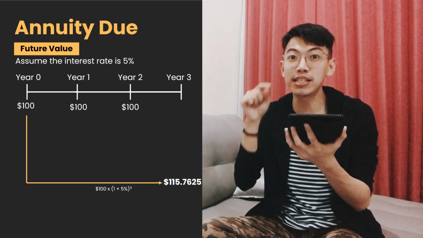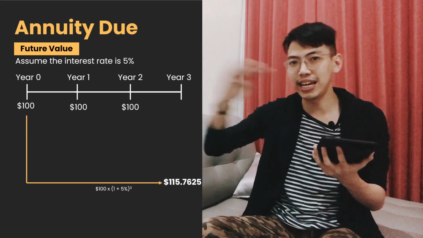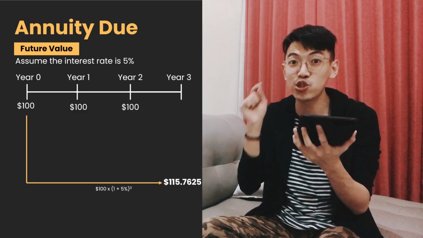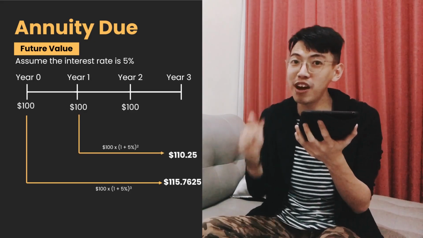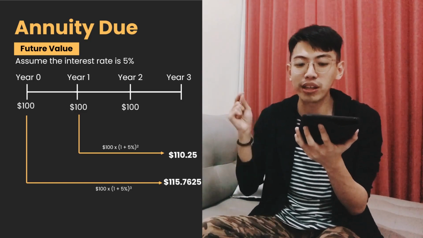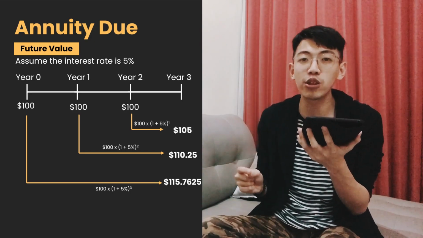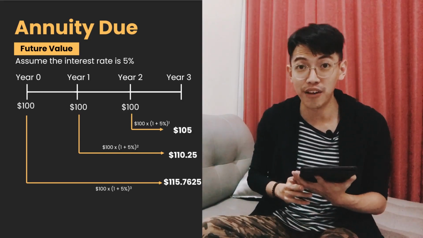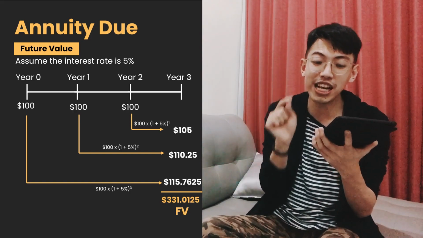100 times (1 plus 5%) to the power of 3, because from year 0 to year 3 is 3 years. It equals 115.7625. Year 1, it is 100 times (1 plus 5%) to the power of 2. It equals 110.25. And then year 2, 100 times (1 plus 5%) to the power of 1. It equals 105. If we sum this all, we can find the future value is